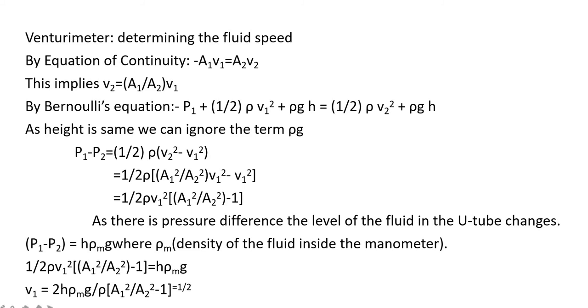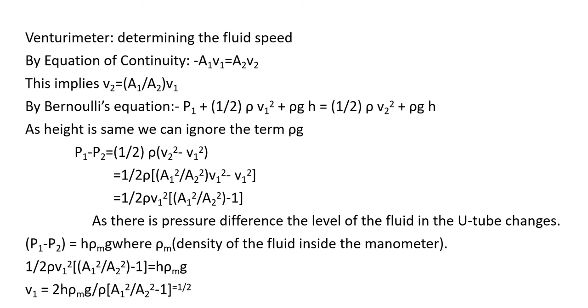So we can write P1 minus P2 is equal to half rho into V2 square minus V1 square, or half rho into A1 square by A2 square into V1 square minus V1 square. Instead of V2, we are substituting A1 by A2 into V1. Is it clear? And V1 square is taken common. So what you will get is half rho V1 square into A1 square by A2 square minus 1.